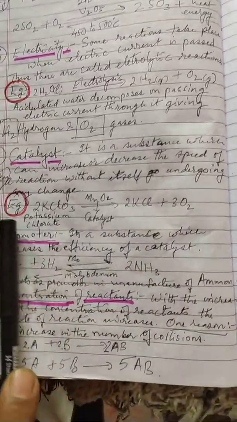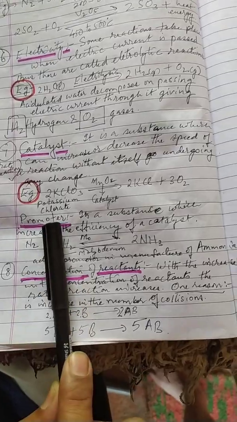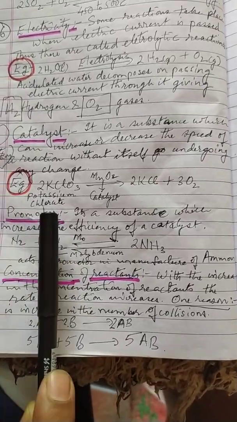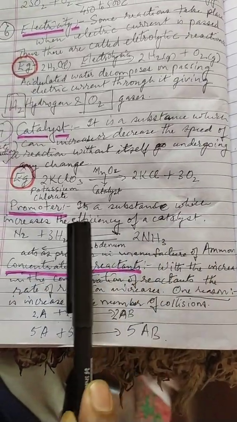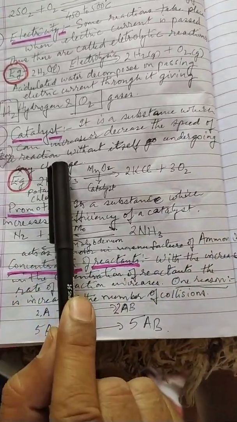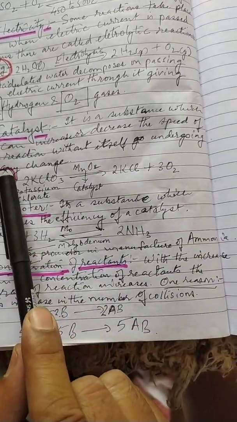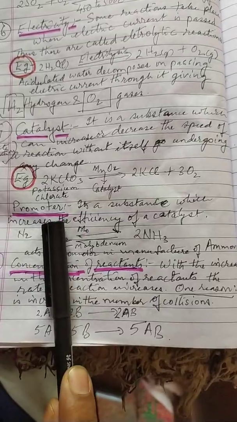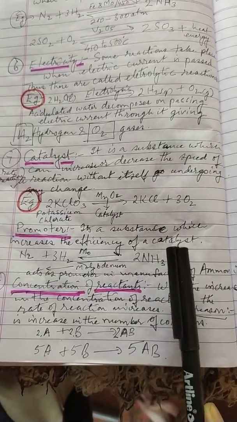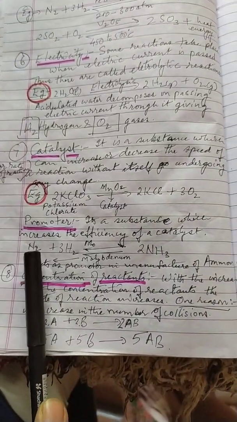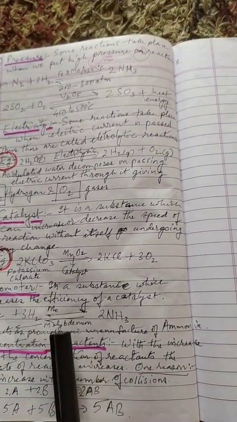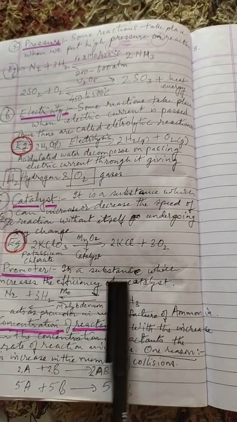Then let us see another thing which is used, called a promoter, in a chemical reaction. Now, what is a promoter? A promoter is a substance which increases the efficiency of a catalyst. The catalyst we saw either increased or decreased the speed or rate of chemical reaction, and a promoter is a substance which increases the efficiency of a catalyst. Like in the reaction of nitrogen with hydrogen, molybdenum acts as a promoter in the manufacture of ammonia.